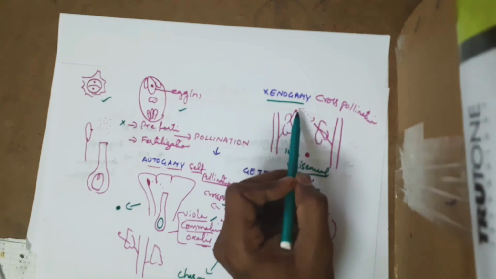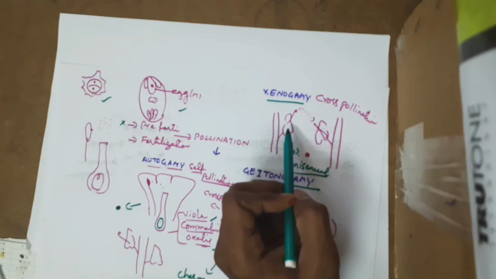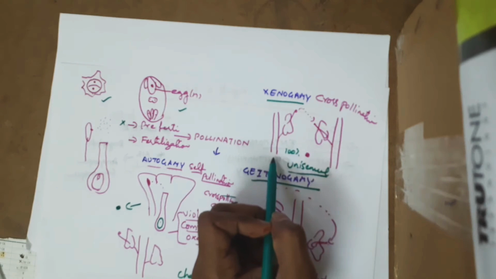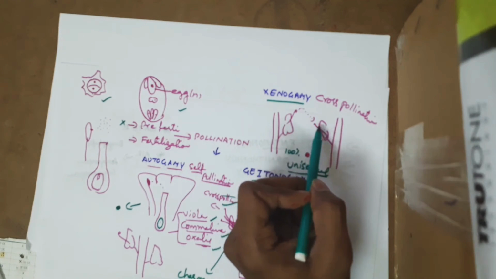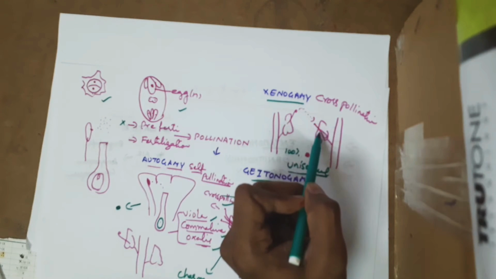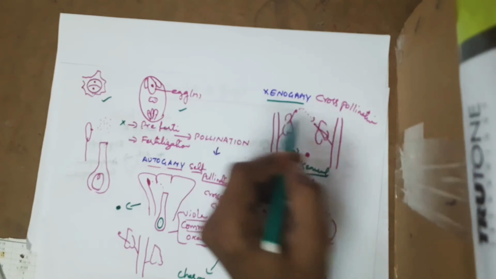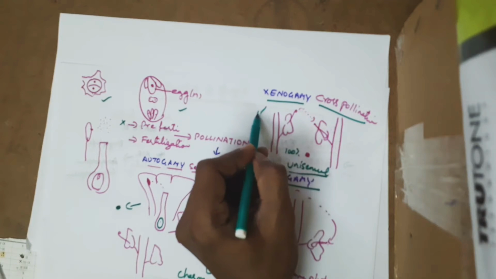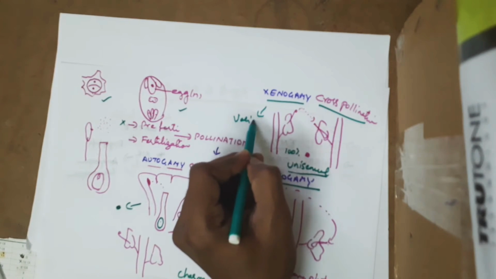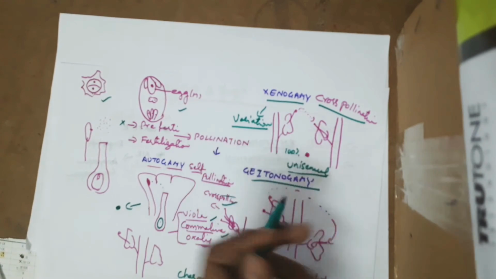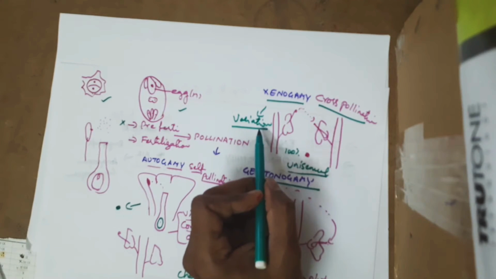So here pollen grains from a flower of one plant fall upon the stigma of a flower of a different plant. This is called cross pollination, which ensures variation. I already discussed variation. So variety formation can occur due to variation.